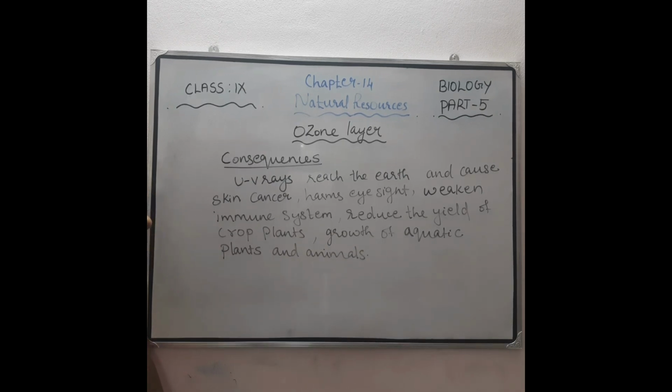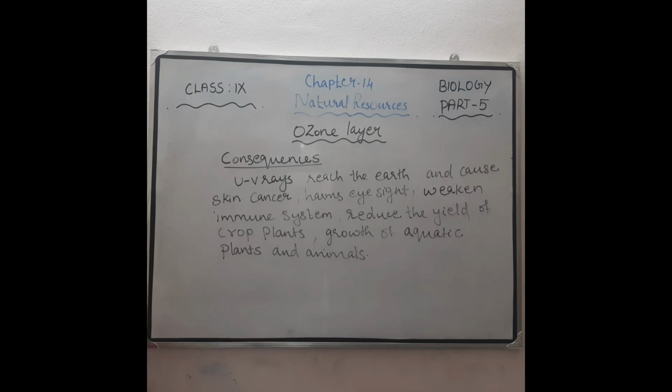That means it will affect all living organisms and also microbes. So if this ozone layer is continuously decreasing in thickness due to air pollution, it will affect all living organisms on the Earth's surface.